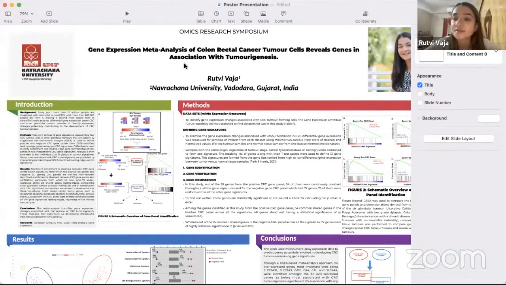cancer and 600,000 people die from it. It's a very deadly disease. However, the pathogenesis of colorectal cancer is still not known.